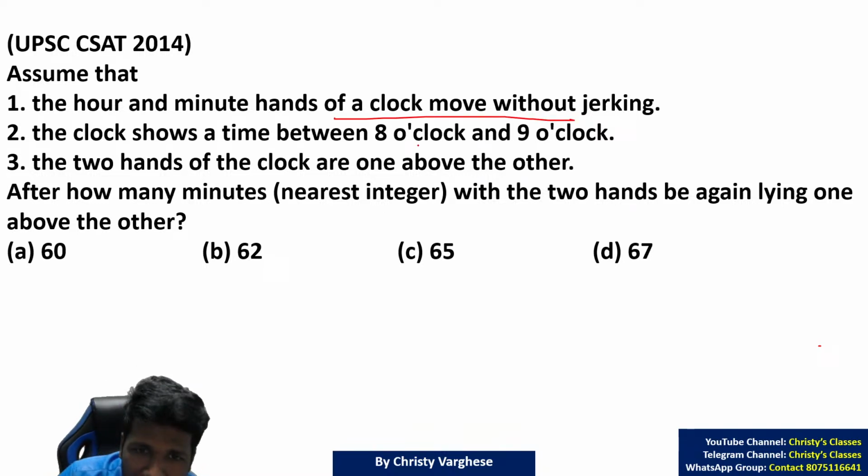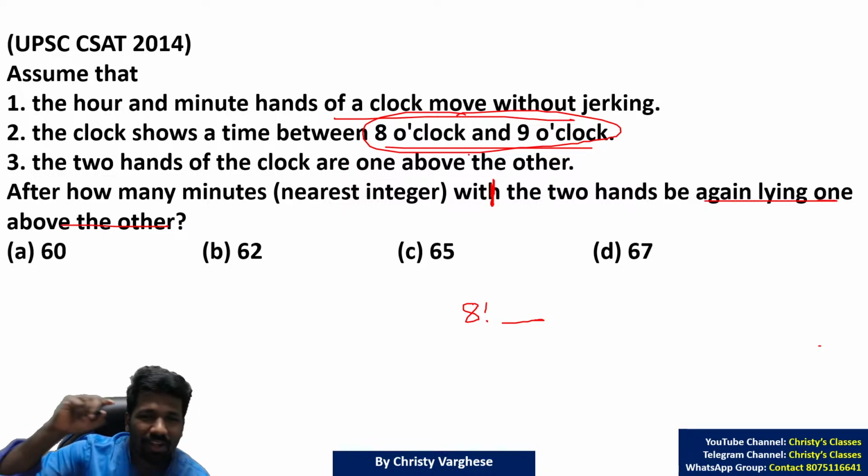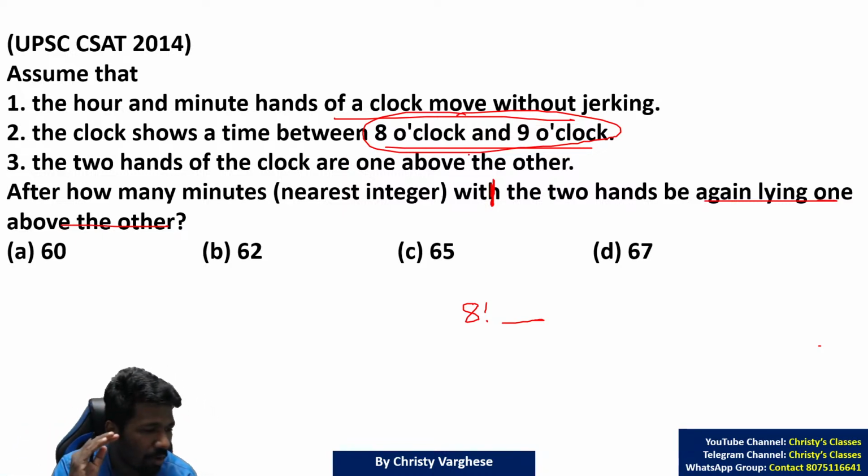The clock shows a time between 8 o'clock and 9 o'clock, so it is 8 something. Hands of the clock are one above the other. After how many minutes will the two hands be again lying one above the other? Actually this 8 o'clock, 9 o'clock is not relevant at all. Hands of the clock were one over the other at a particular time. Now after how many minutes will that be again like that?